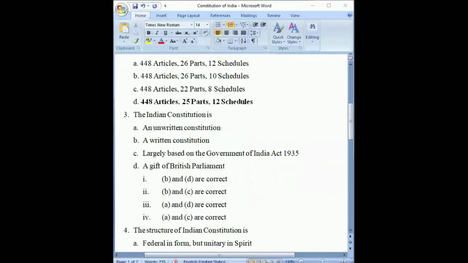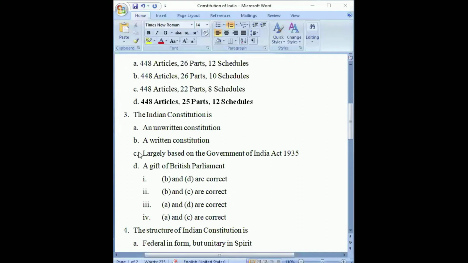So the next question is regarding the Indian Constitution. What kind of a constitution is it that they are asking? The options: Indian Constitution is firstly an unwritten constitution, secondly a written constitution, thirdly largely based on Government of India Act 1935, and lastly a gift of British Parliament.